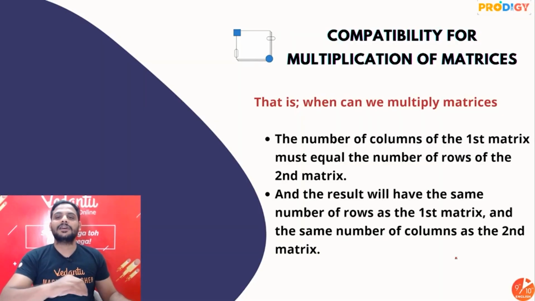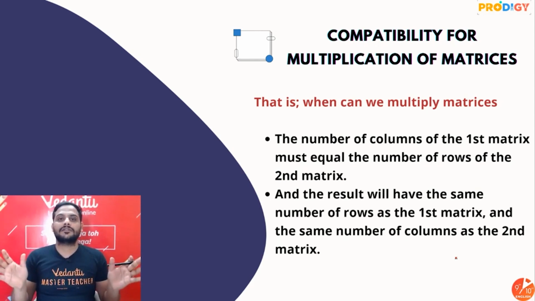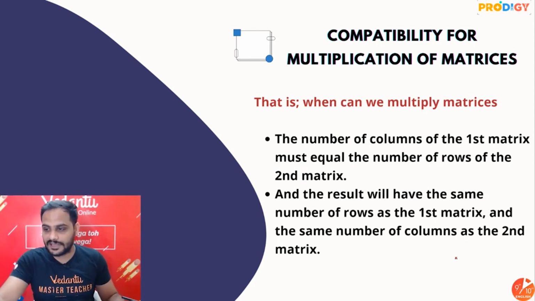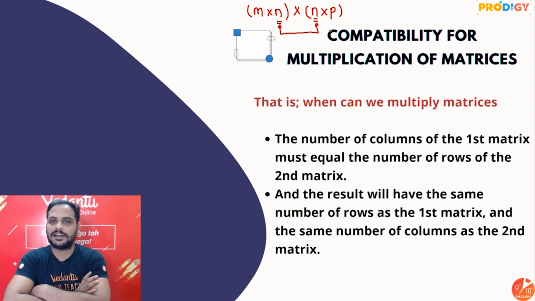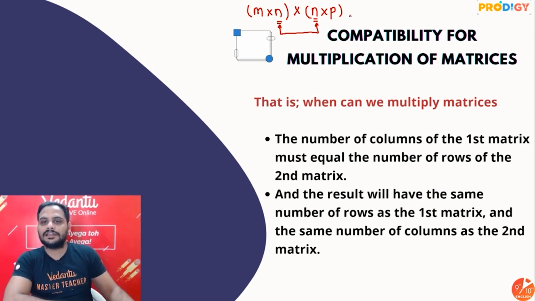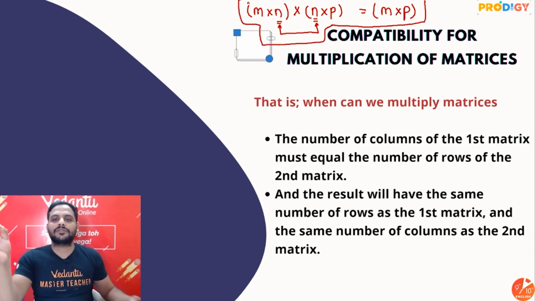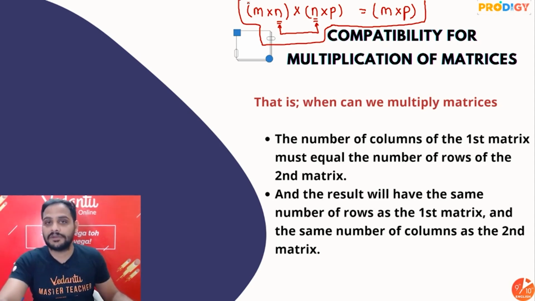Okay बच्चों, next thing, matrices multiplication. So first thing, when do I know whether two matrices can be multiplied or added? For that I have told you guys, if a matrix is of the order m by n, then the other matrix must be of the order n by p for the multiplication. That means the number of columns of the first matrix must be equal to the number of rows of the second matrix. This part must be common. If this is correct, then our resultant will be a matrix of order m by p. This is what you need to remember, guys. So this is how we can check the compatibility for multiplication of two matrices.